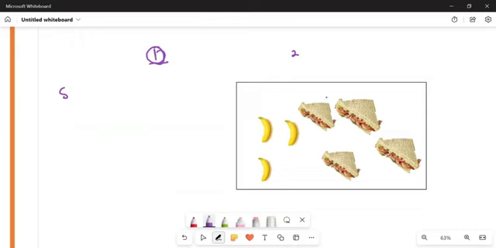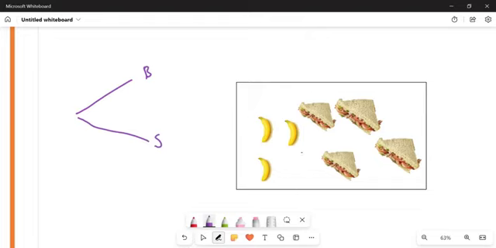Here we can represent the events. What are the options that I have? I can either choose a banana. If I don't choose a banana, what can I choose? I can choose a sandwich. That's when I choose for the first time. Now, what is the probability that I would choose a banana?